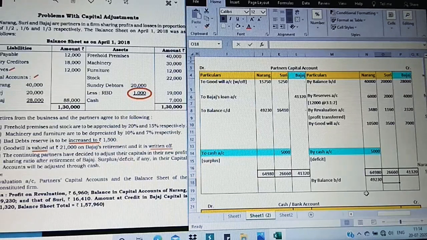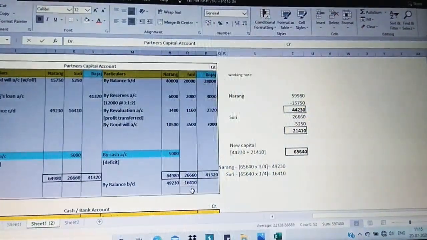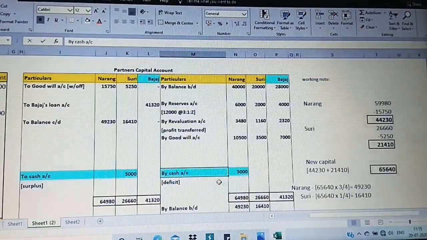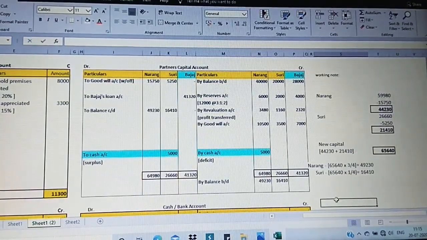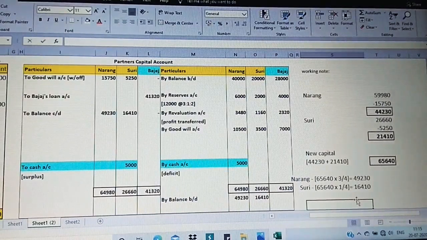Only practice this until you are perfect in the steps to be followed. Let me highlight it. Just observe it.